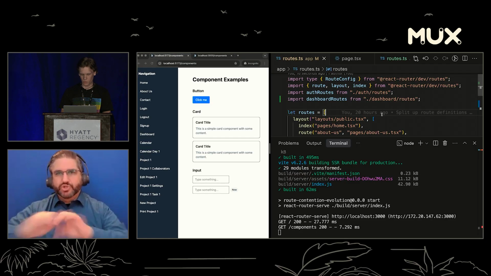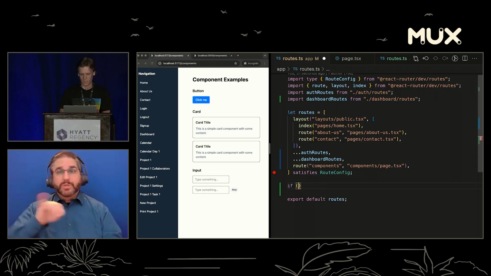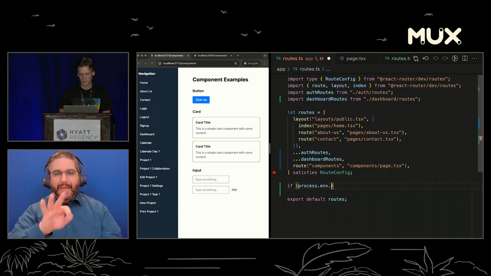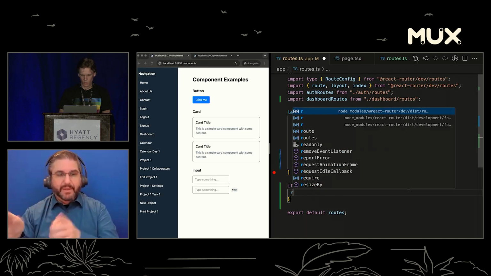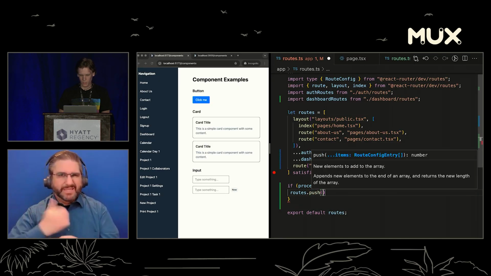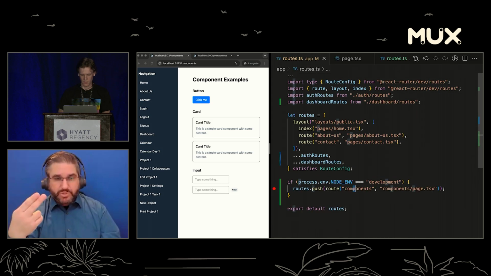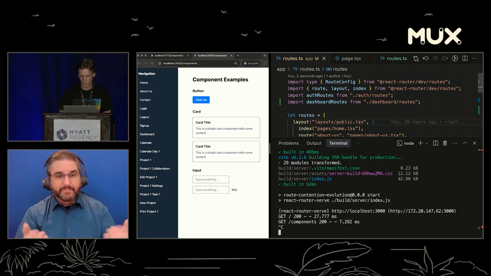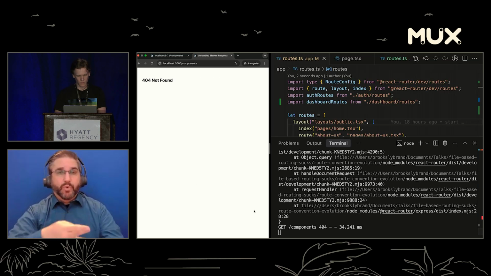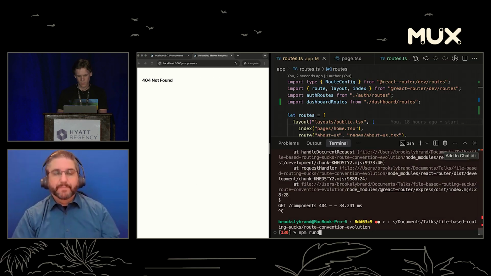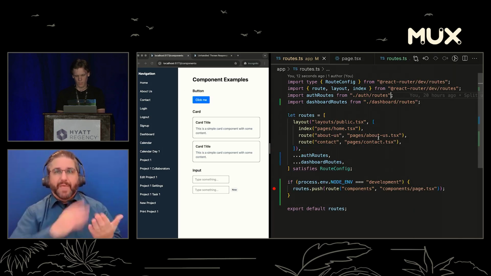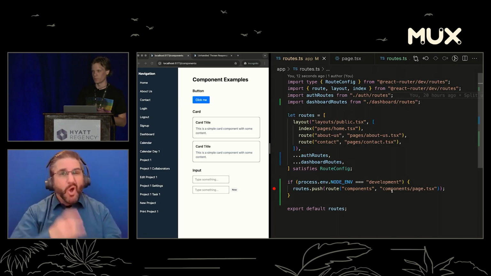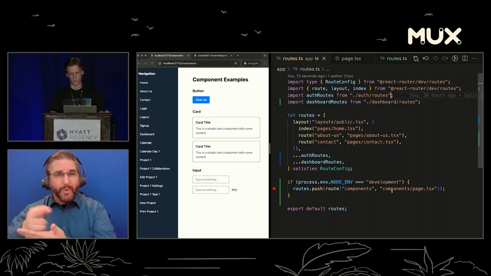Well, since we're just using JavaScript, what we can do is say if process.env.NODE_ENV equals development, then we can just say routes, which is our array up here, dot push, and we can just add this to that. And so now, if we reset the production build, this will be gone. And if we do the dev server, we still have our components page. So that's really nice. That's kind of hard to do with file-based routing. You have to create yet another convention to be able to do something like that.